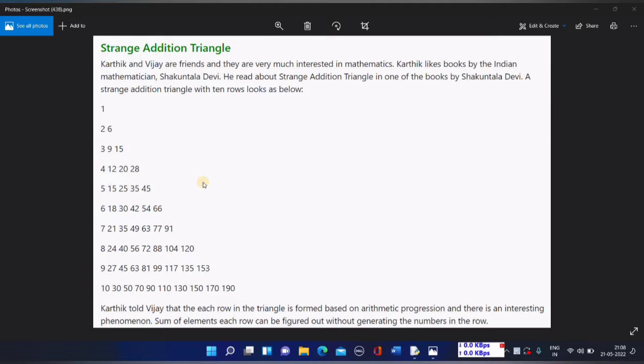Today's question is Strange Addition Triangle. It's a very nice triangle given by Shakuntala Devi. Most of you might not be knowing about this. Okay, so it's a very nice property. It's a very nice triangle with a very nice property.